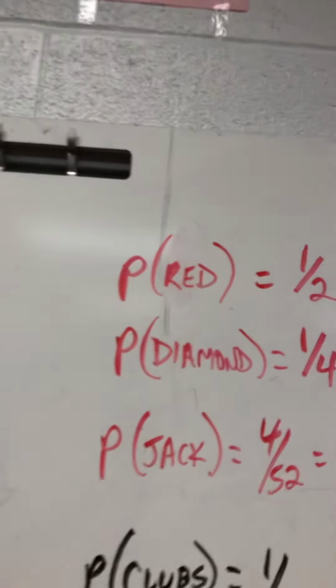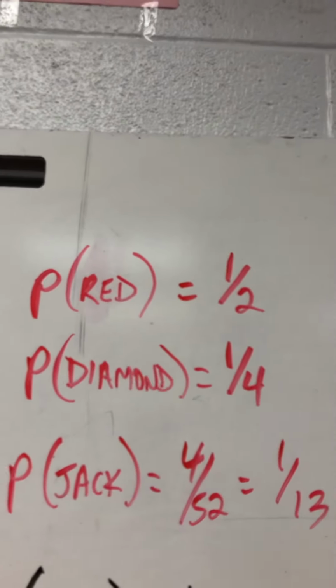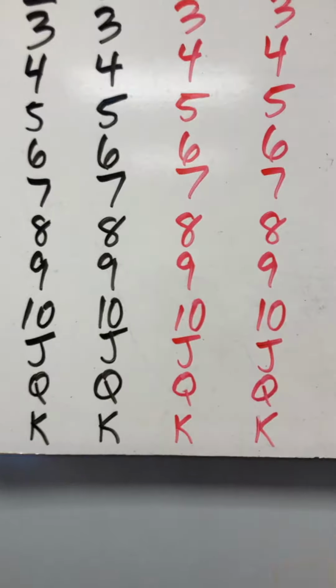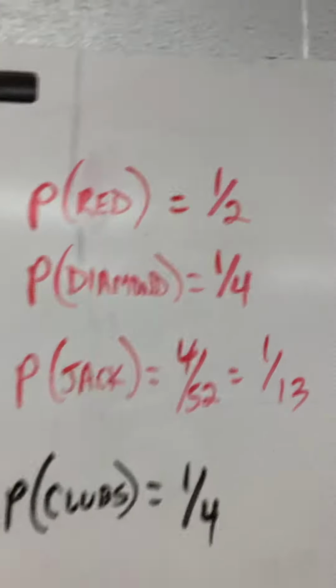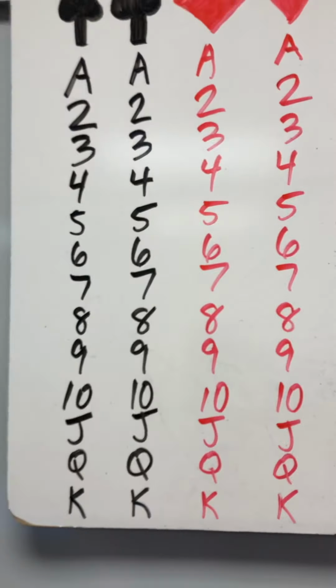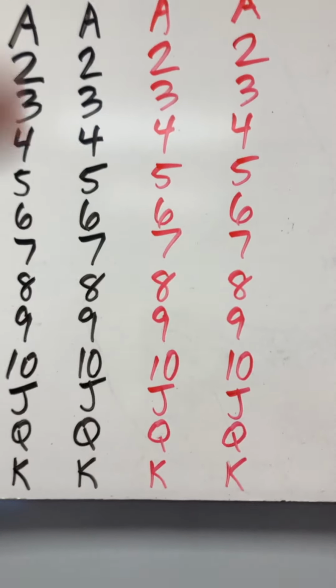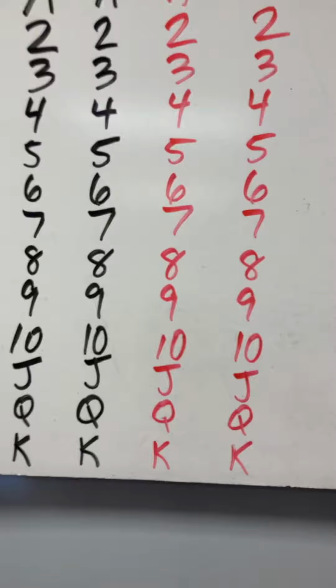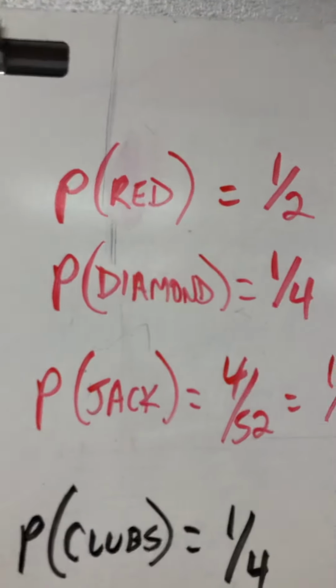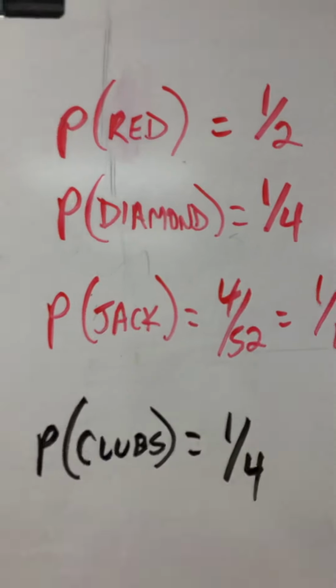What's the probability of picking a jack? There are 4 jacks, right? 1, 2, 3, 4 jacks out of 52, which reduces to 1/13, right? There's 1 jack for every 13 cards, right? What's the probability of getting clubs? 1 out of 4, the same as diamonds, right?